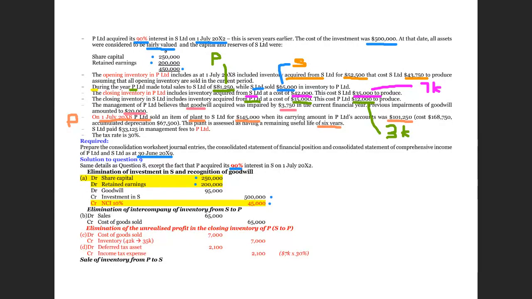We know that actually this amounts to 450,000. 10% goes to NCI, right? Because NCI is valued as a proportion of the fair value of the net assets, so the proportion of the fair value of the net asset will be 45,000.